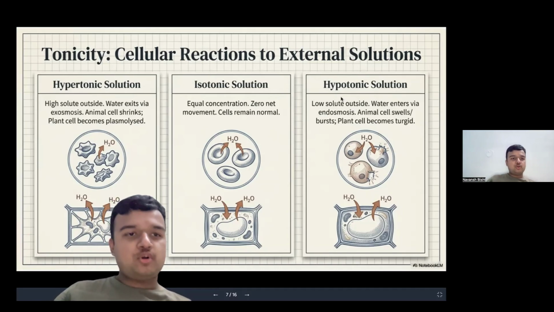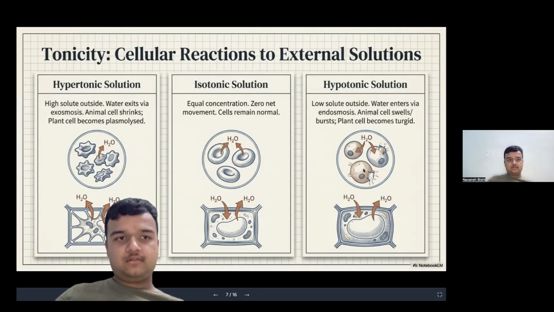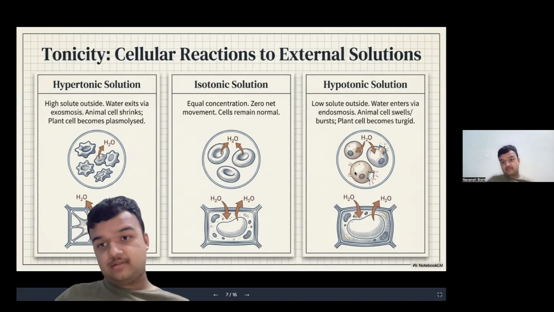Next are hypertonic and hypotonic solutions. Hypertonic is the highly salty water example which I mentioned earlier. Hypotonic solution is the kind of solution which has less salt in it. It is less salty water. So since there is less salty water, the cell, the raisin or the grape, started to swell. Water is going inside and inside. Due to that it started to swell, you can see it.